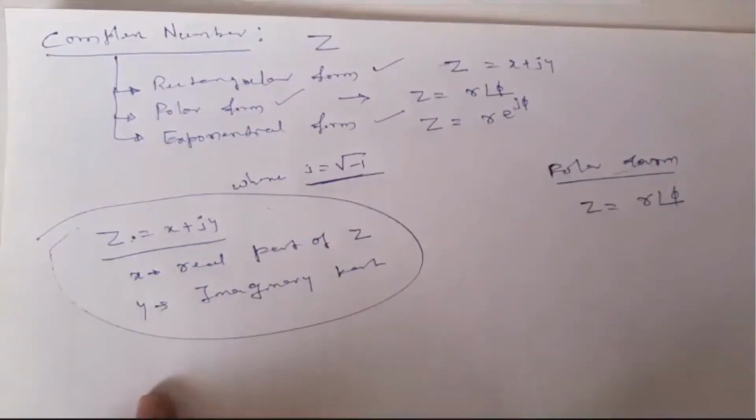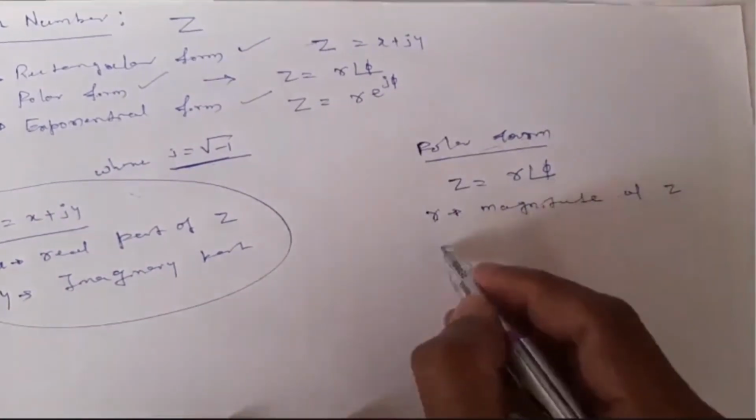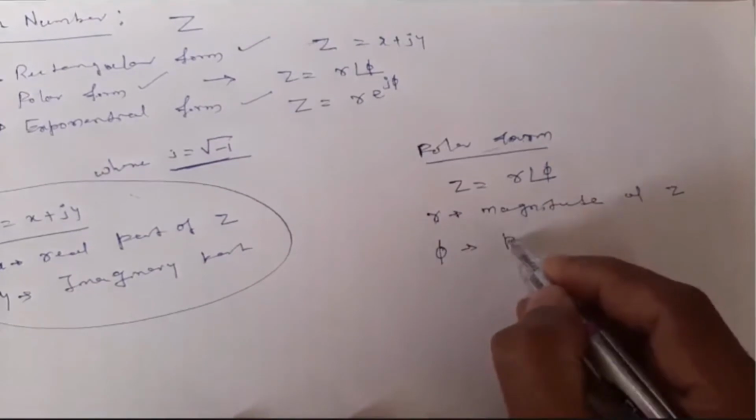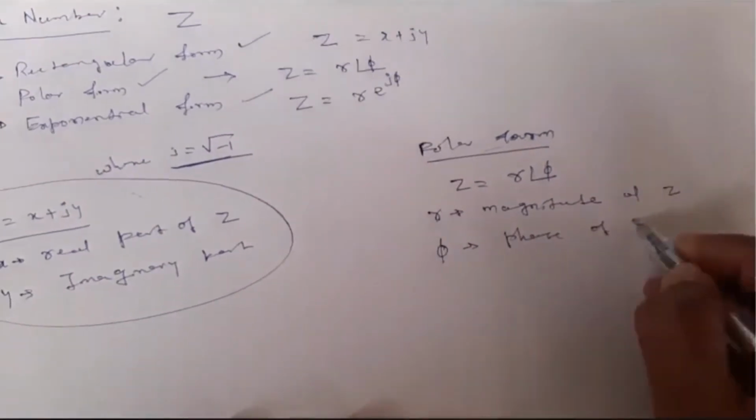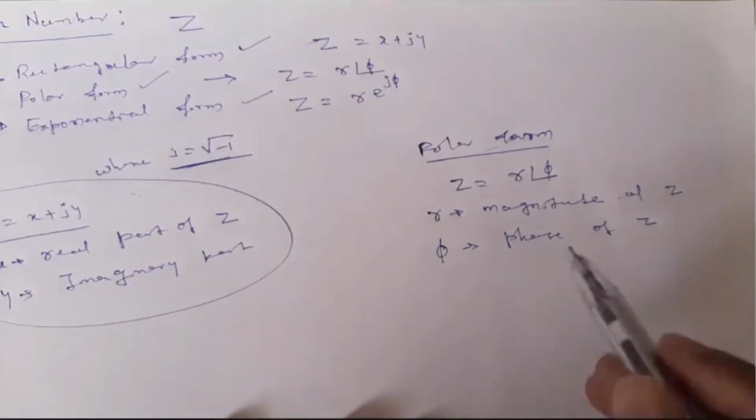In polar form, R is the magnitude of Z, whereas phi is the phase of Z. So this is magnitude, this is phase.